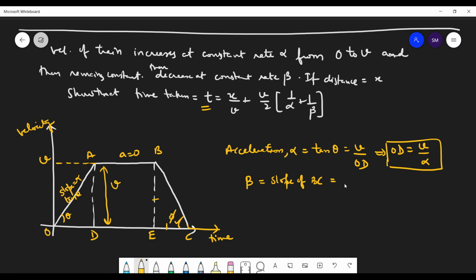So beta is the slope of this line BC, and that is given by tan phi. So that will be BE upon EC. B is your V, divided by EC. So EC you get V by beta.